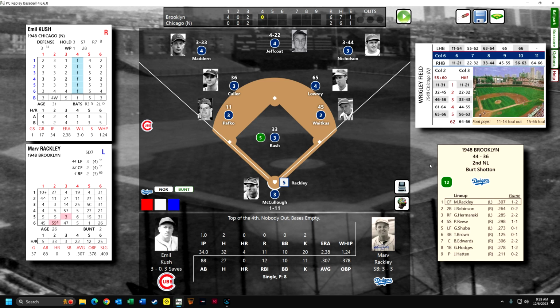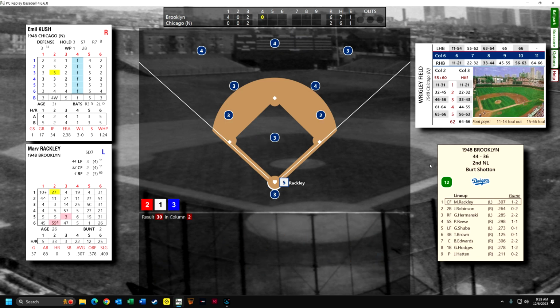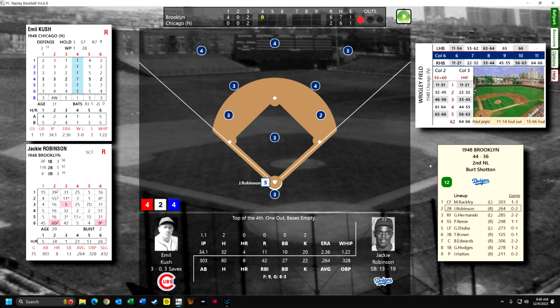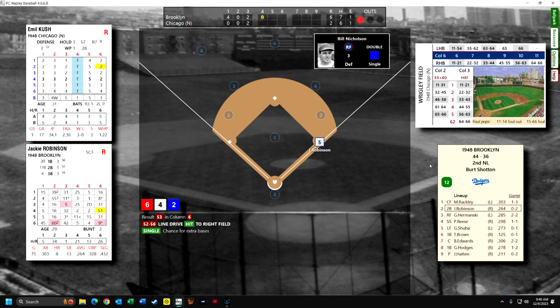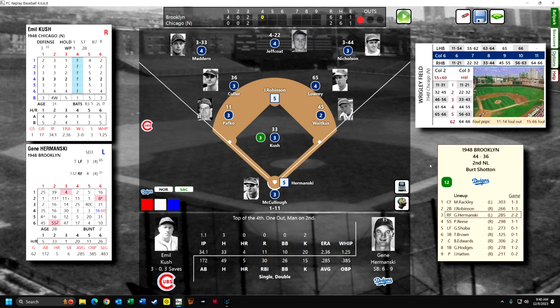Marv Rackley leads off 1 for 2. That's going to be a ground out to the pitcher. Okay, Jackie Robinson, he's 0 for 2. Going to be a base hit. Line drive hit to right field. Got a chance for extra bases if that D6 roll for Bill Nicholson in right field is a 4 or 5 or 6. He's going on, and he is. Maybe he'll go to third. Yeah, he's going to run against the right fielder's arm. 4, 5, or 6, he's going to be, he holds up. Holds up at second with 1 out.